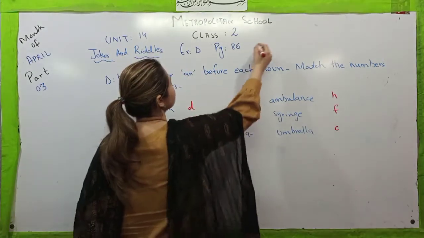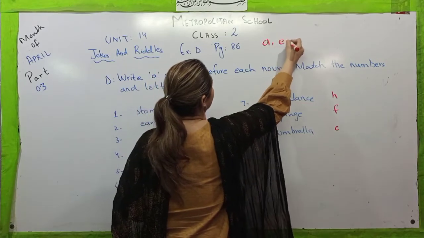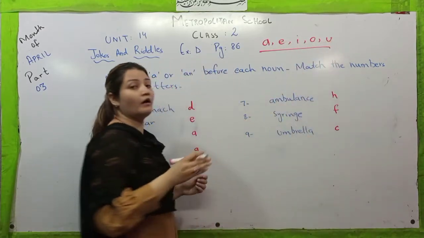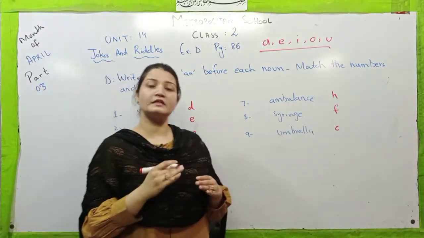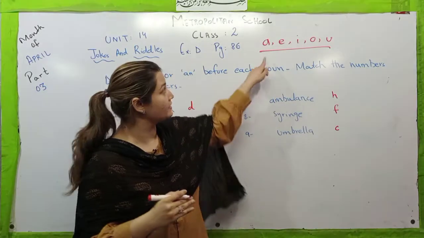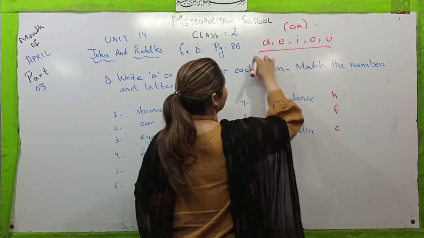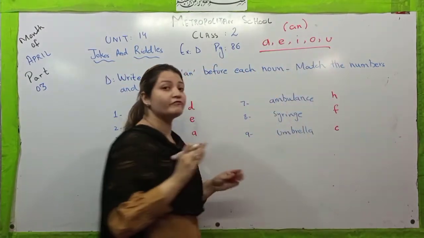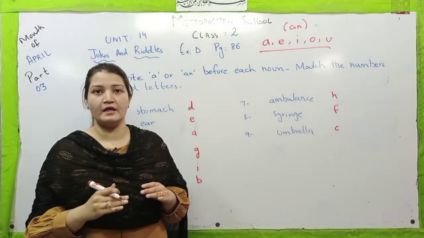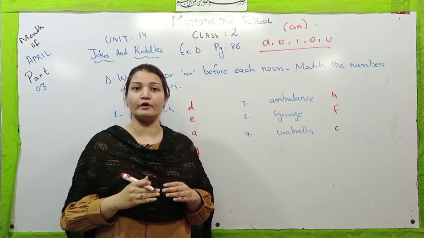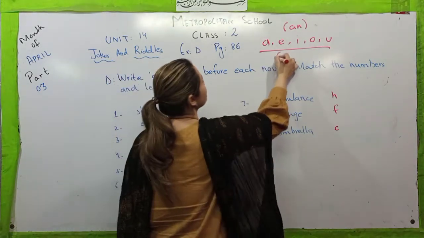My dear students, A, E, I, O and U. These all are vowels. Before a vowel, we have to use an. The other letters from your alphabet are the consonants. Whenever a consonant comes in any word, you have to use a.